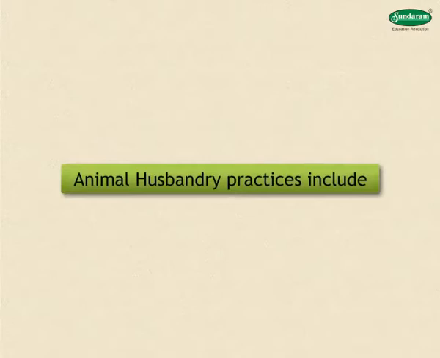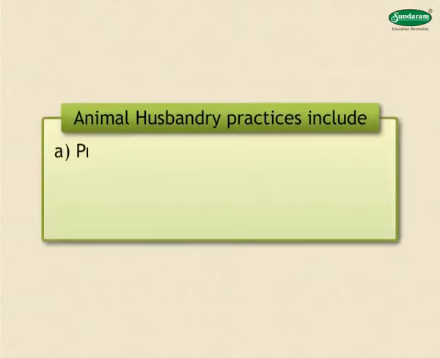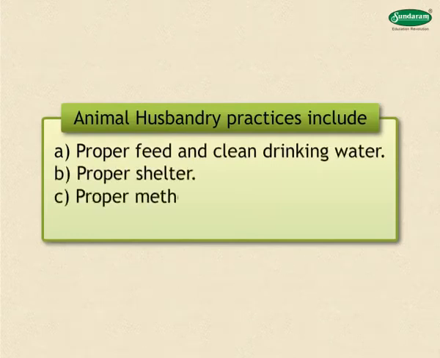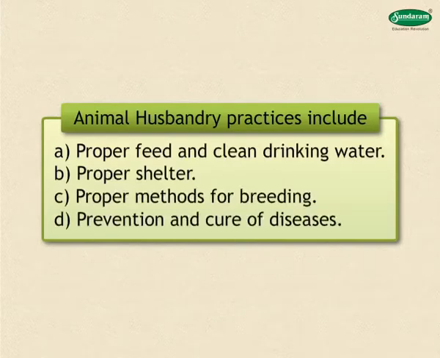Animal husbandry practices include: A. Proper feed and clean drinking water, B. Proper shelter, C. Proper methods for breeding, D. Prevention and cure of diseases.